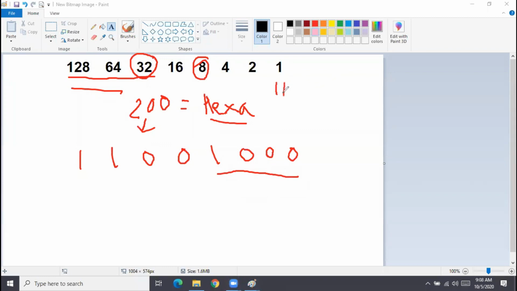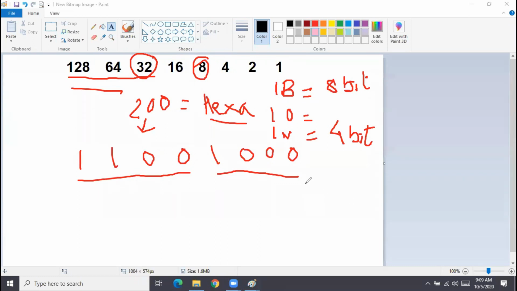1 byte is equal to how many bits? 8 bits, right? 1 byte is also called 1 octet. So 1 octet is 8 bits. And now we have something called 1 nibble, N-I-B-B-L-E. 1 nibble is how many bits? It's half of an octet, 4 bits basically. If you want to calculate the hexadecimal, you convert the octet into nibbles. So nibble means 4 bits.